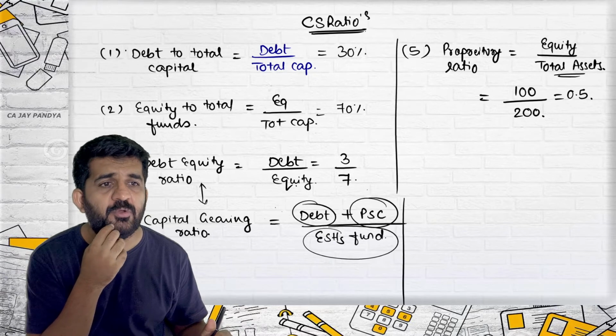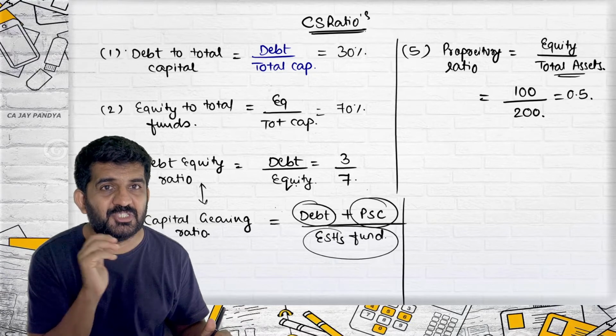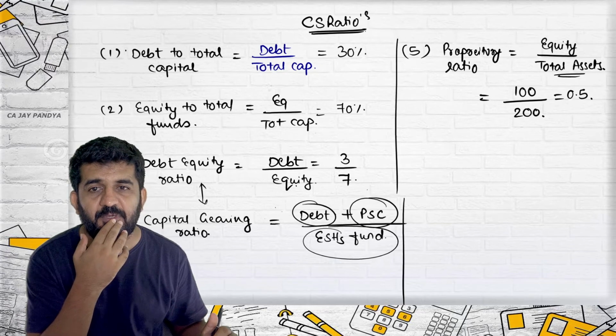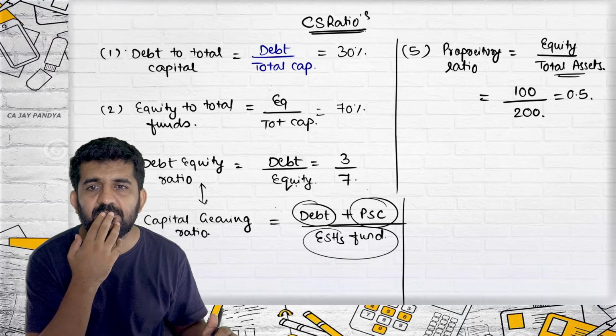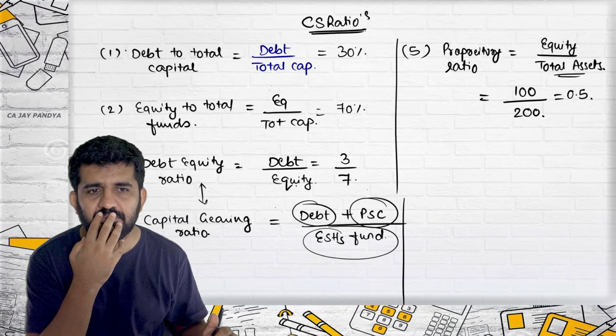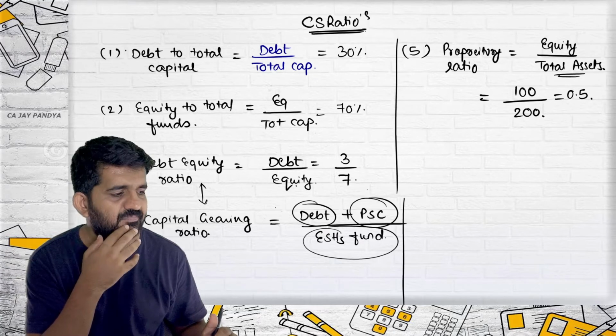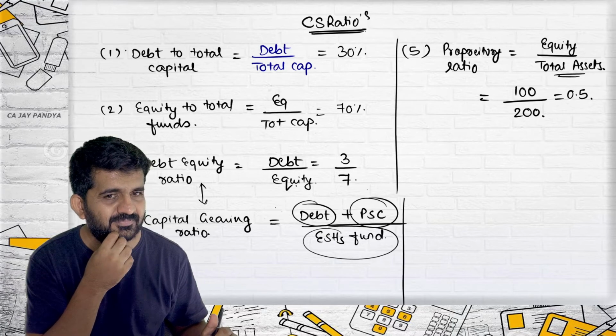Any other student? What does this mean? Equity is on the liability side, total assets are on the asset side, and the ratio is coming 0.5. Hitat? So we have double the assets than what we are borrowing.